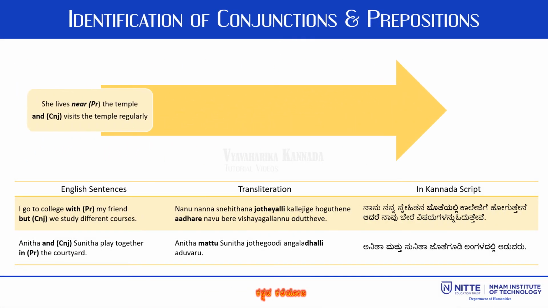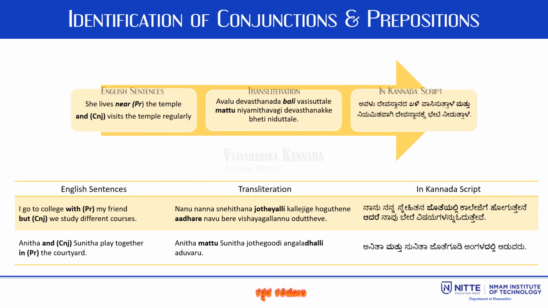The table in the slide contains some sentences with prepositions and conjunctions. Let us try to locate them. She lives near the temple and visits the temple regularly. The Kannada translation of this sentence is ಅವಳು ದೇವಸ್ಥಾನದ ಬಳಿ ವಾಸಿಸುತ್ತಾಳೆ ಮತ್ತು ನಿಯಮಿತವಾಗಿ ದೇವಸ್ಥಾನಕ್ಕೆ ಭೇಟಿ ನೀಡುತ್ತಾಳೆ. In this statement, the word near is a preposition which is placed before the noun temple and shows the relationship with the subject. The conjunction used here is and, which establishes the relationship between two sentences.